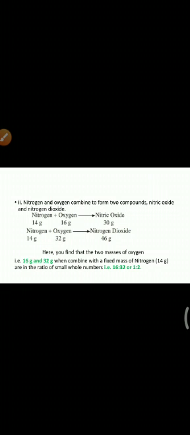Here you find that the two masses of oxygen, 16 gram and 32 gram, combine with a fixed mass of nitrogen, 14 gram, in the ratio 16:32, that is 1:2. So this is one more example which shows that it obeys the law of multiple proportion.